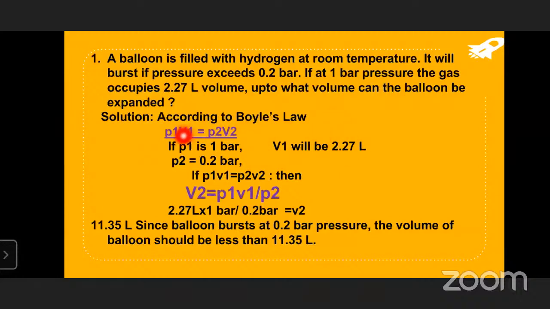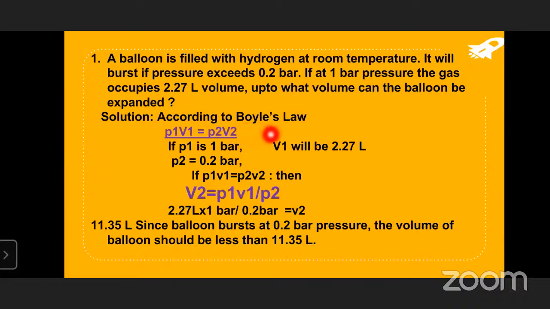Every value I'm writing here: P1 is 1 bar, because we have taken the initial pressure at 1 bar. P2 is 0.2 bar. The initial volume is 2.27 liters. And we know the formula is P1 V1 is equal to P2 V2.